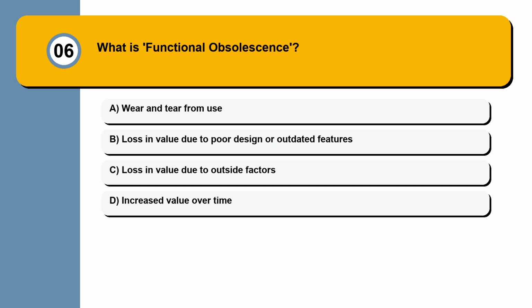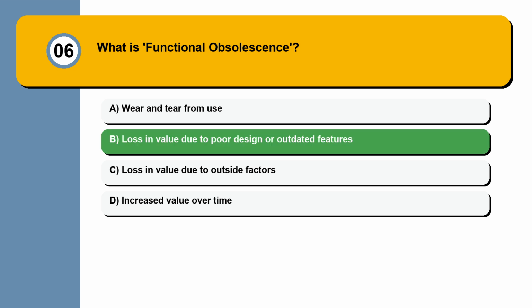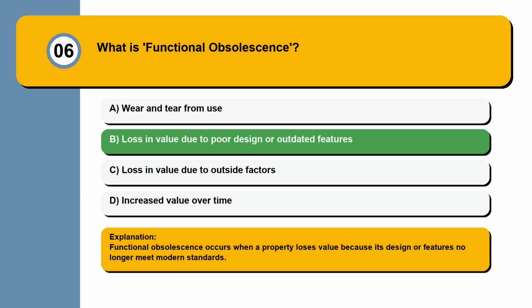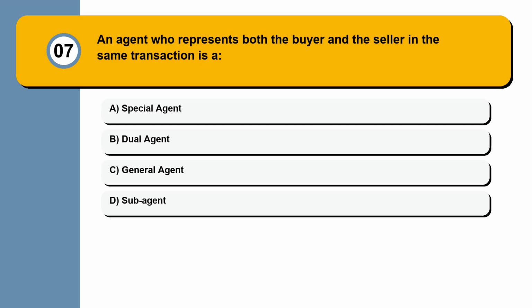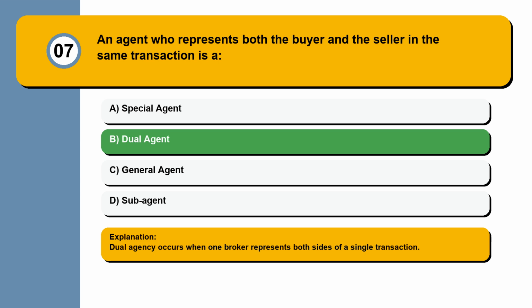Question 6. What is functional obsolescence? Wear and tear from use, loss in value due to poor design or outdated features, loss in value due to outside factors, increased value over time. Functional obsolescence occurs when a property loses value because its design or features no longer meet modern standards. Question 7. An agent who represents both the buyer and the seller in the same transaction is a special agent, dual agent, general agent, subagent. Dual agency occurs when one broker represents both sides of a single transaction.